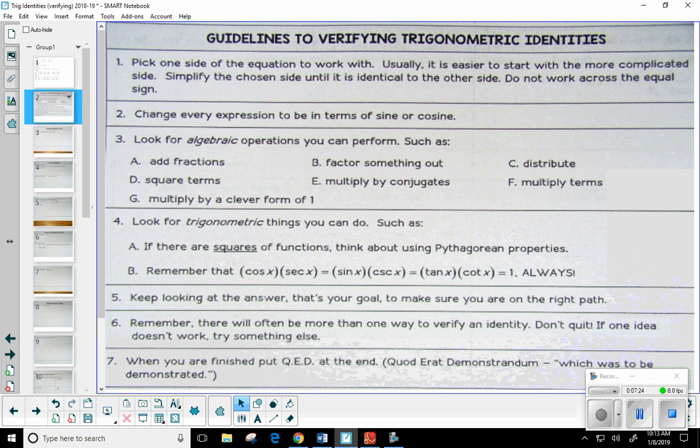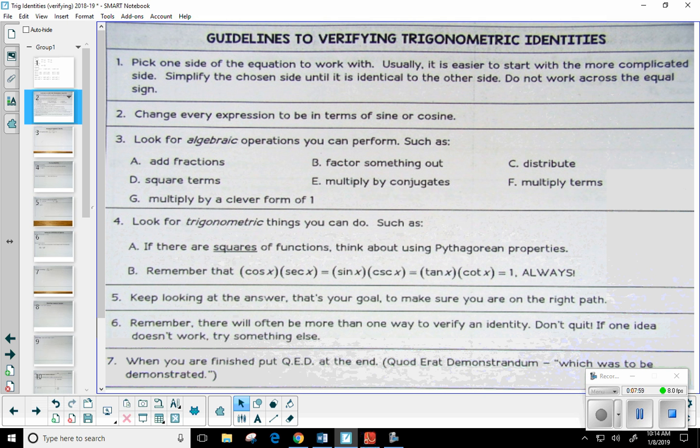Okay. That's exactly what number 1 here is saying. Pick one side of the equation, left or right. Usually it's easier to start with the more complicated side, the side that's busier, has a whole lot more going on. I know that sounds kind of crazy, but you want to start with the side that's more complicated, because there's going to be more opportunities for you to manipulate it, maybe just algebraically or using an identity. All right. Simplify that side until it's identical to the other. Don't work across the equal sign. So remember, we're not solving these equations, not yet. We're just simplifying them. Okay, one side to look like the other.